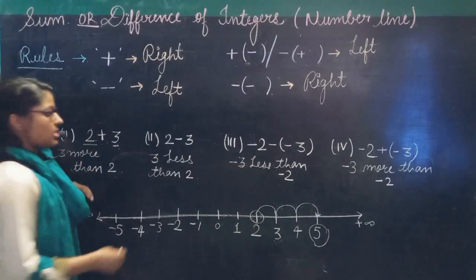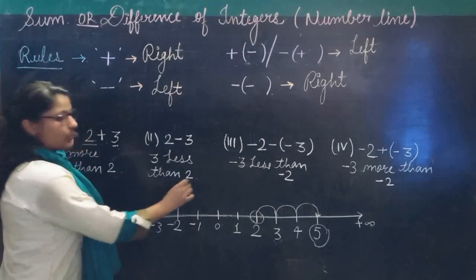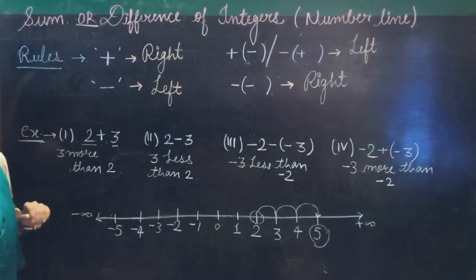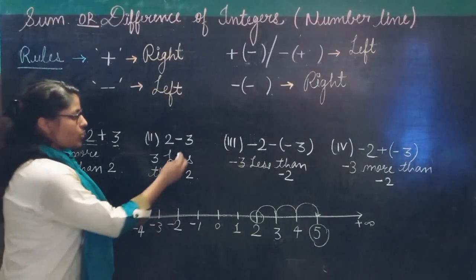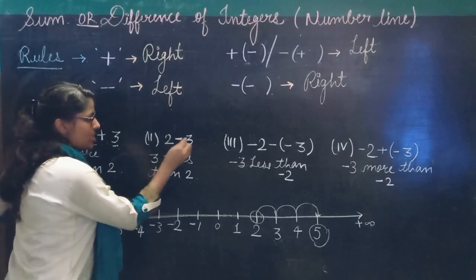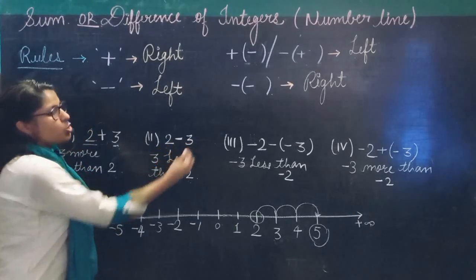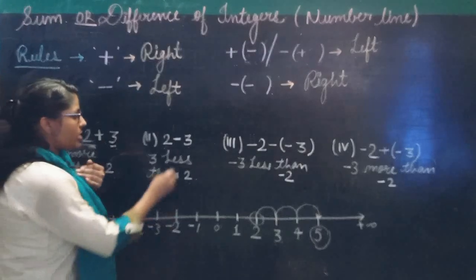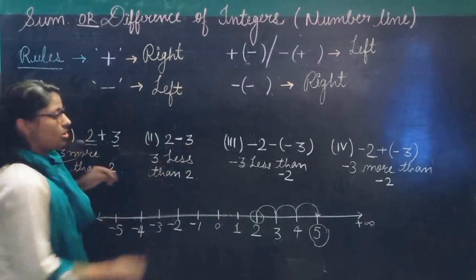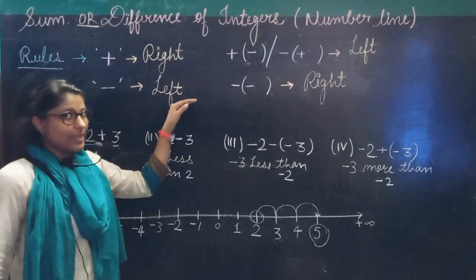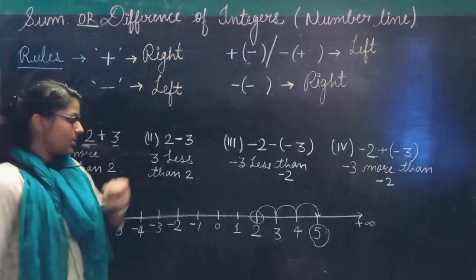Done? Now the next question is 3 less than 2. 3 less than 2 is asking you. Now how do you write it in mathematical form? This 3 is less than 2. It means 2 minus 3 is here. When 2 minus 3 is given, see which sign is here? Minus sign is here. So in the situation of a minus sign, you take steps left hand side.